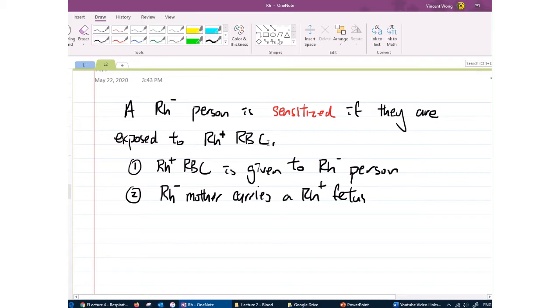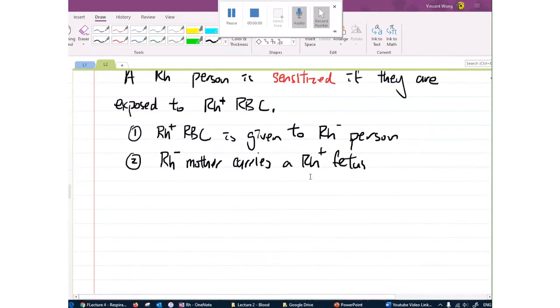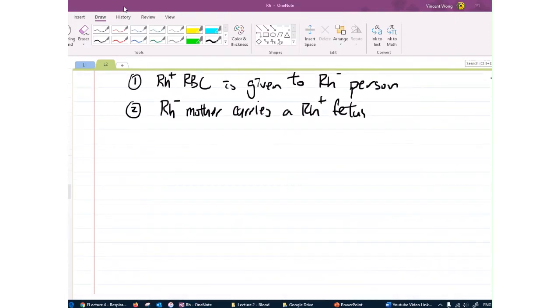Let me explain this to you in a diagram. For example, here we are going to consider a mother. The mother is going to be, let's say, negative. That means her Rh antigen is guaranteed to be Rh negative, and the father is going to be positive, and that means he is going to be Rh positive.